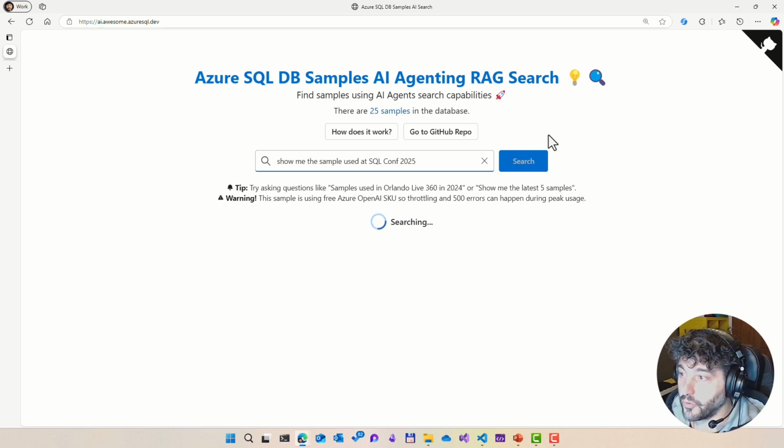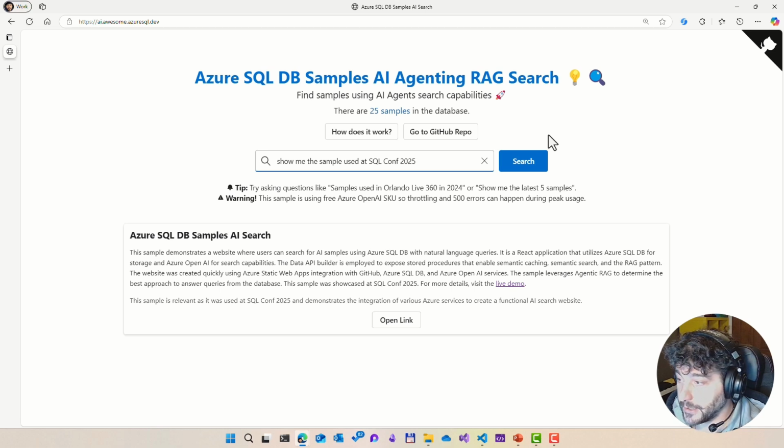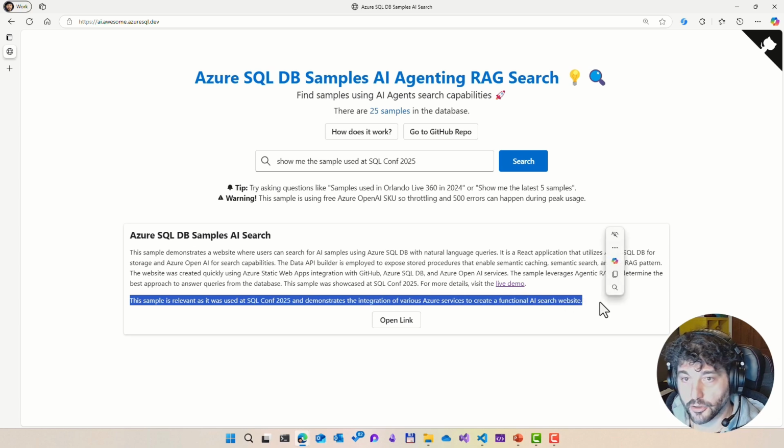In this case, of course, this question cannot be answered just using SQL. So we need to do a more semantic search, and it looks like the AI bot correctly returned the answer, because it is saying this sample is relevant as it was used at SQL Conference 2025 and demonstrates the integration of various Azure services to create a functional AI search website.